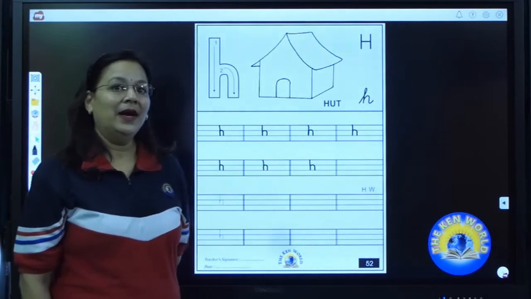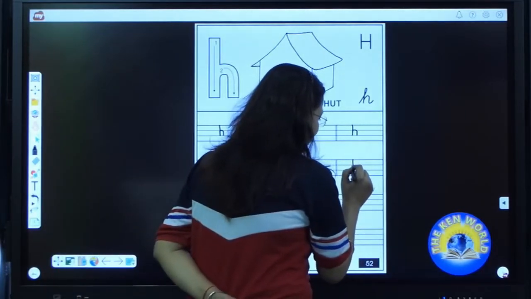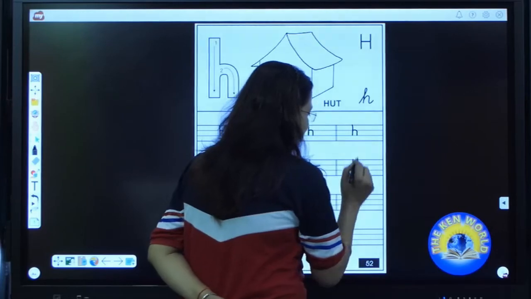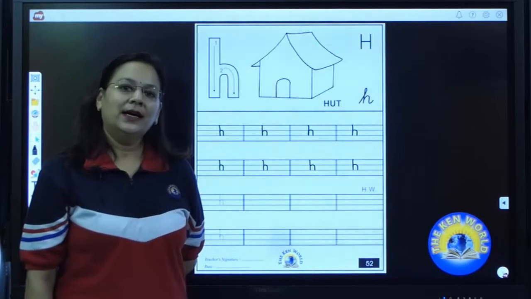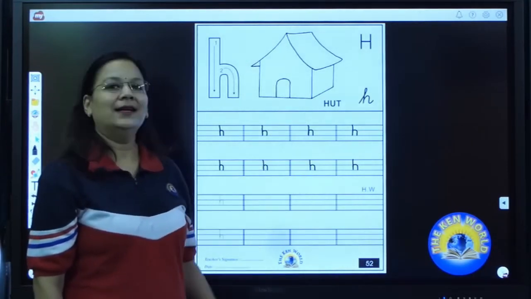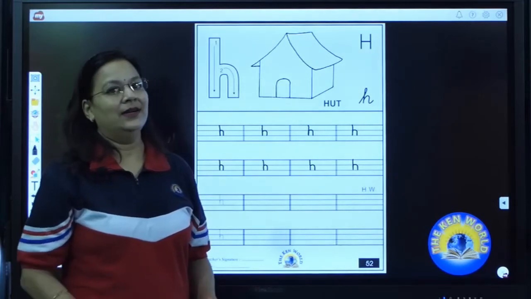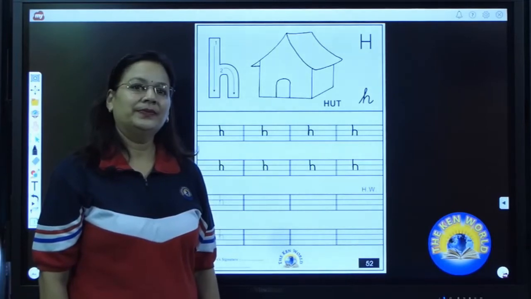Done. Again, ma'am is going to write H. Up to down, standing line, come back to the middle line, move towards your right and make a tail till the baseline. H. H says, H says, H as in heart. H as in heart. Now it's your turn to complete your second row.